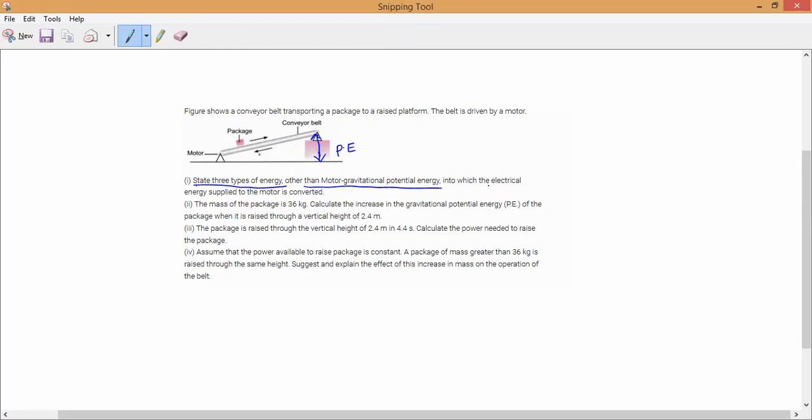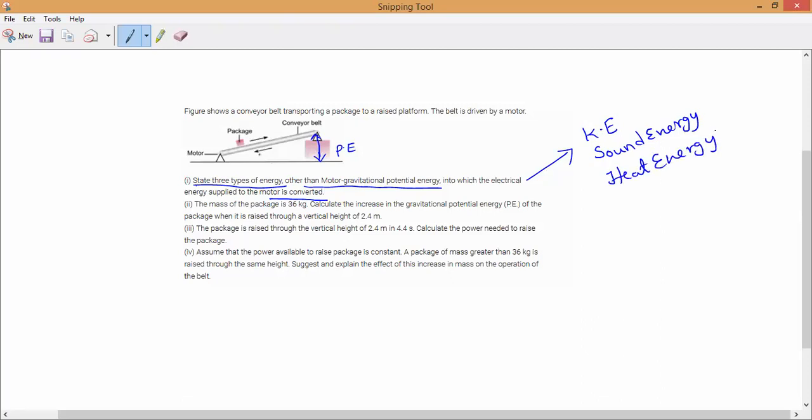Other than that, the electrical energy supplied to the motor is converted. So electrical energy is converting into how many forms? The belt will start moving, the conveyor belt. So that energy is kinetic energy. Then friction will take place, so sound energy. Understanding? And the next one is what? Because of friction, heat will also be produced. So that energy is heat energy.